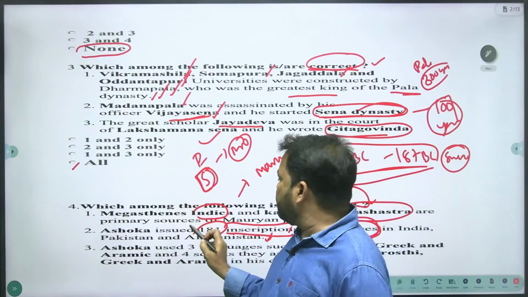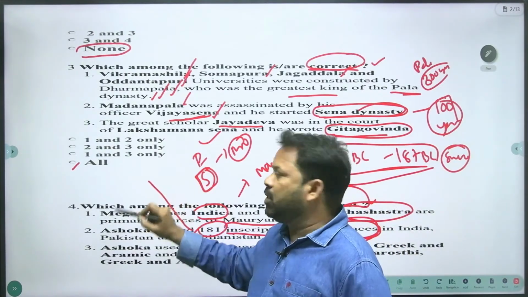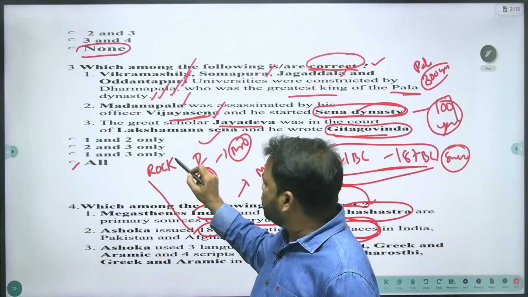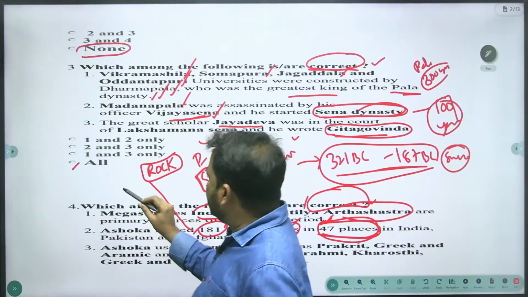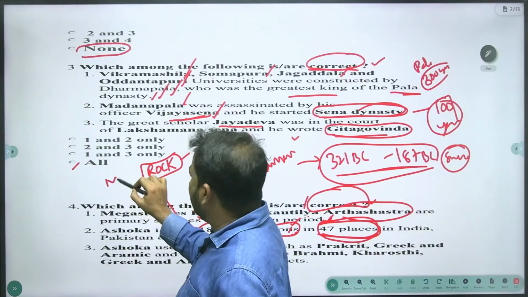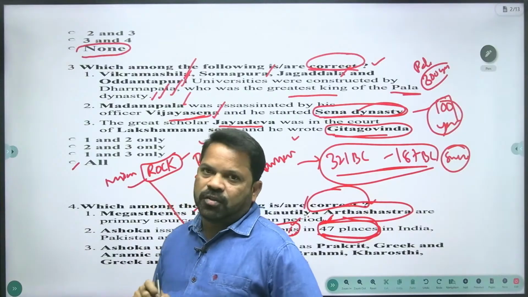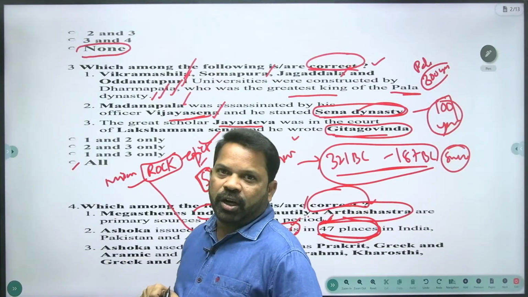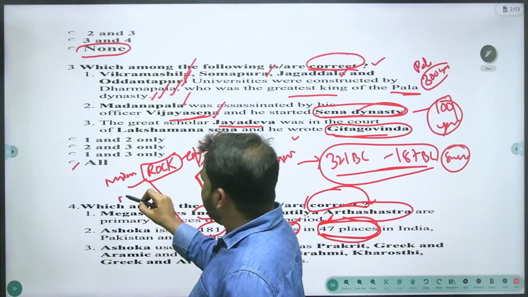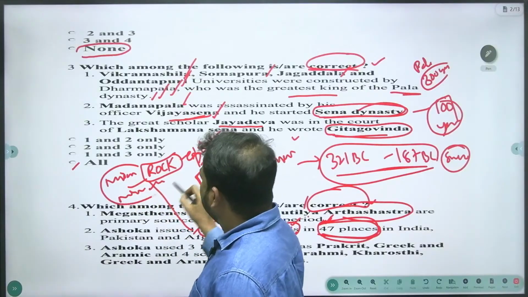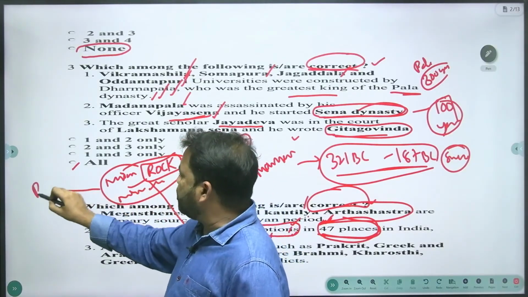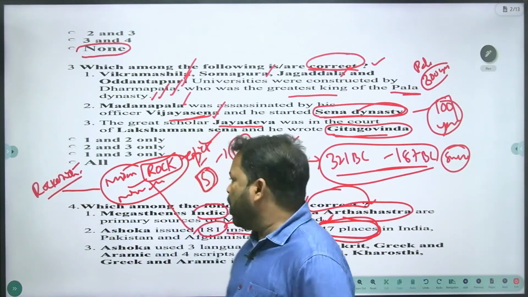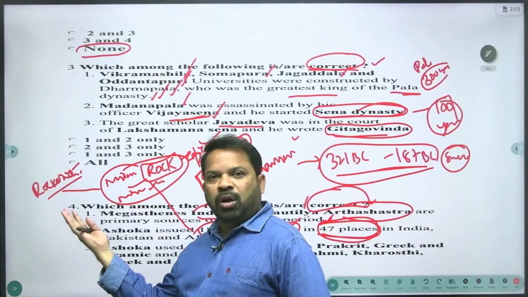Anyway, Ashokan inscriptions divide into three parts. One is called major rock inscriptions or major rock edicts. And in the same way, minor rock edicts. The major rock edicts and minor rock edicts come under the rock edicts. So one is rock edicts, or you can call it rock inscriptions.